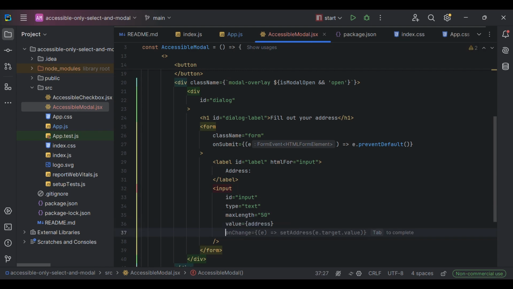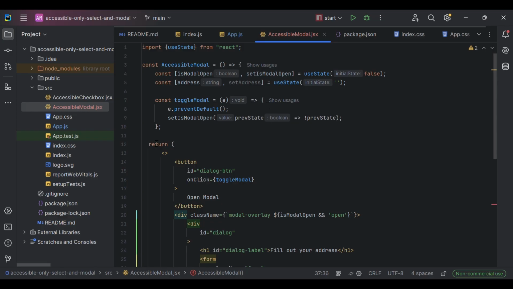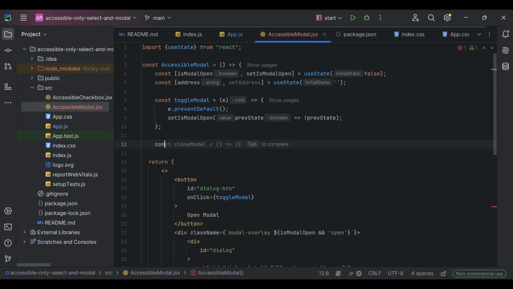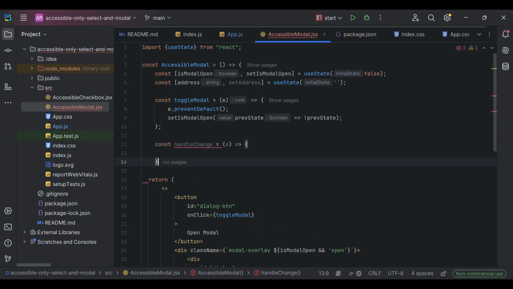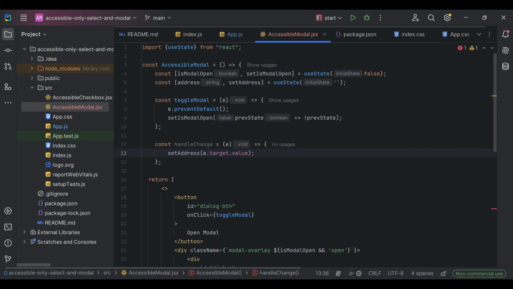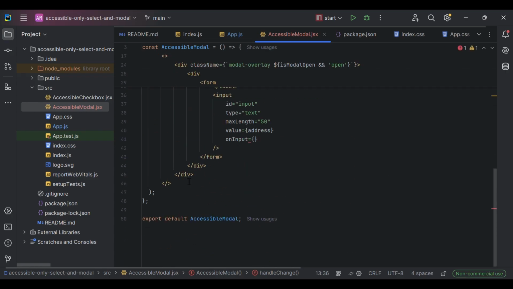And we are going to create a handler to control the value. So for example, let's create handle change. And we'll just set address as a event target value, and we'll use it here.